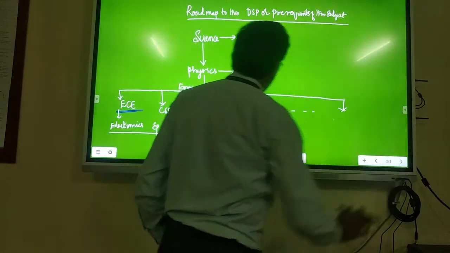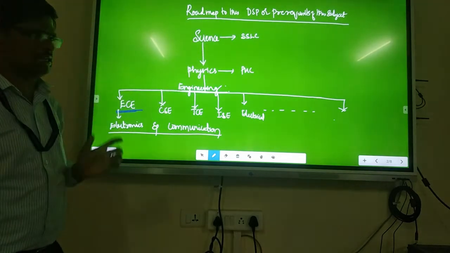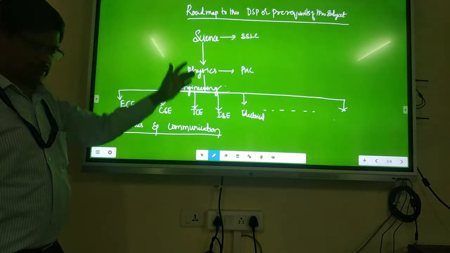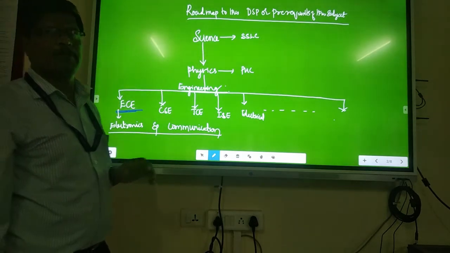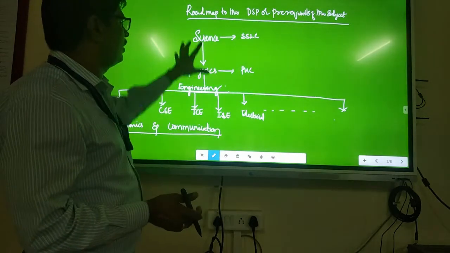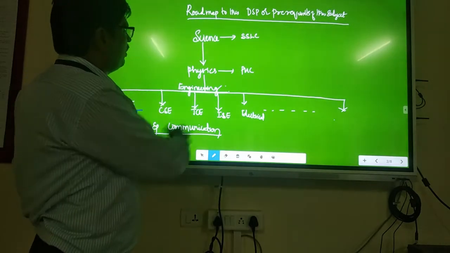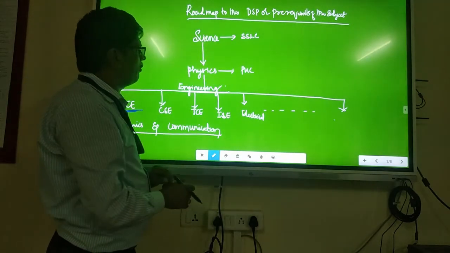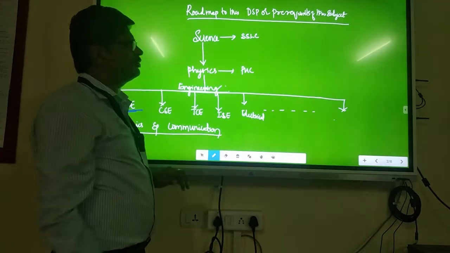where exactly we started. Now, the roadmap to the subject or prerequisites of the subject is, we have studied like this, right? Science at the starting, if you remember, from LKG to SSLC, you studied a subject called science. Then we have studied physics in first PUC and second PUC.